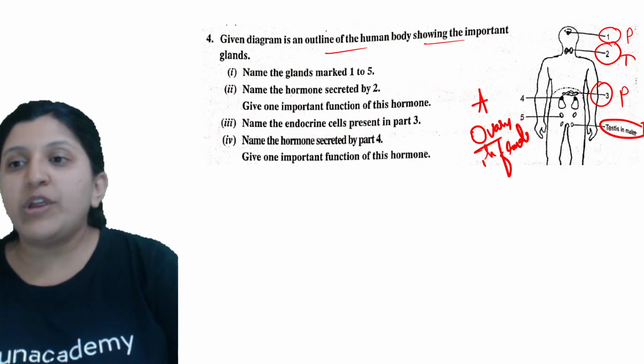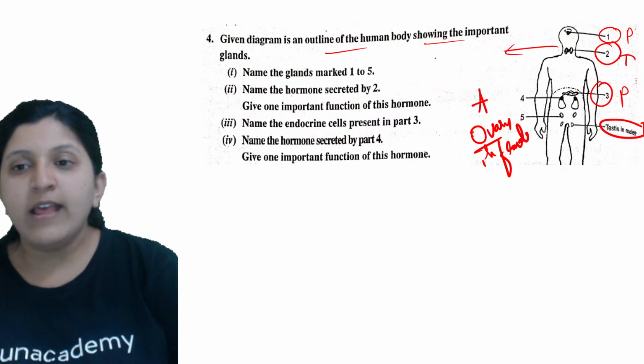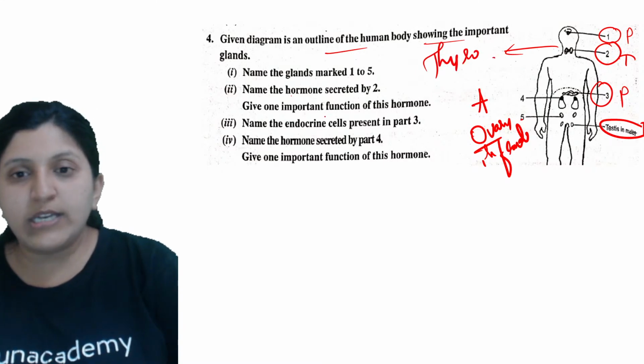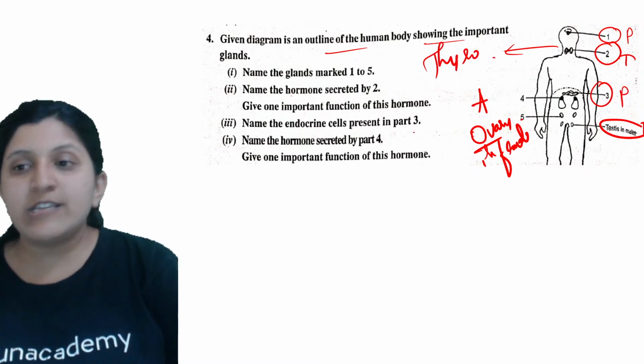Name the hormone secreted by 2. It is the same thing again, so thyroxine is being secreted. Name the endocrine cell present in part 3. So what is that endocrine part?